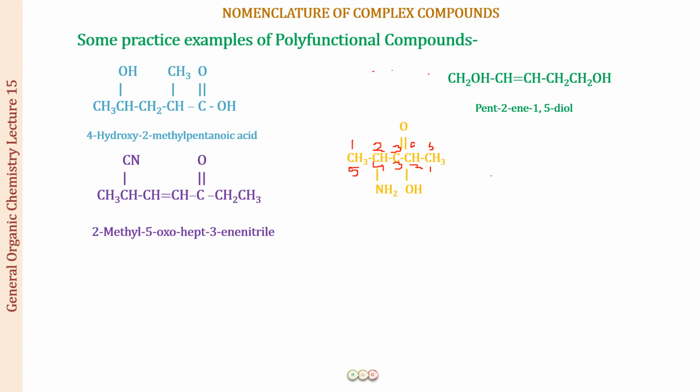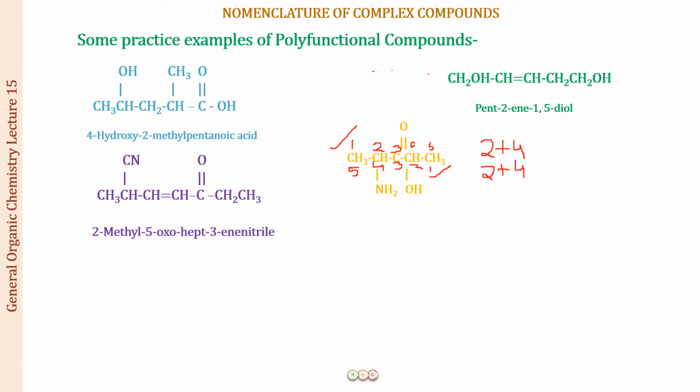Then what you have to see is the substituents present. When we have substituents present, you are going to follow the lowest sum rule. If you start from this side, you can see the NH2 group at position number 2, and at position number 4 there is an OH group, so the sum will become 6. If you start from this side, the OH group is at position number 2, and at position number 4 we have the NH2 group. So again this is the same sum of the locants.